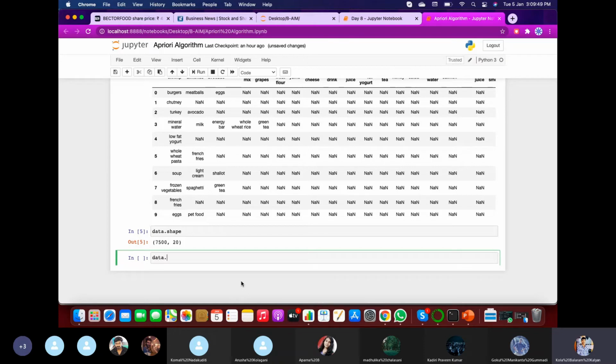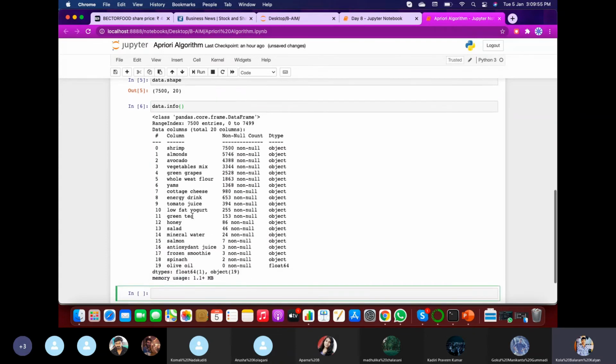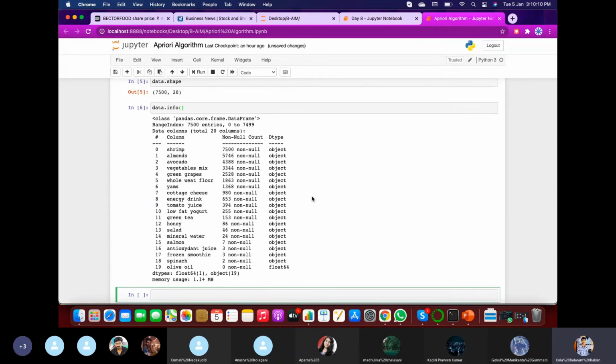Let us also visualize what the data types of each and every variable are. About 20 variables have different sets of data types. Each is taken as an object, and only olive oil is considered a float value, in decimals.